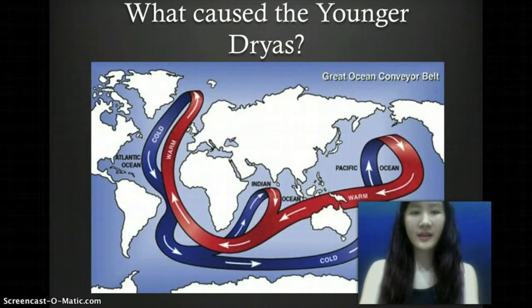Scientists hypothesized that meltwater floods reduced the salinity and density of the surface ocean in the North Atlantic. This caused a reduction in the ocean's thermohaline circulation and climate changes around the world.